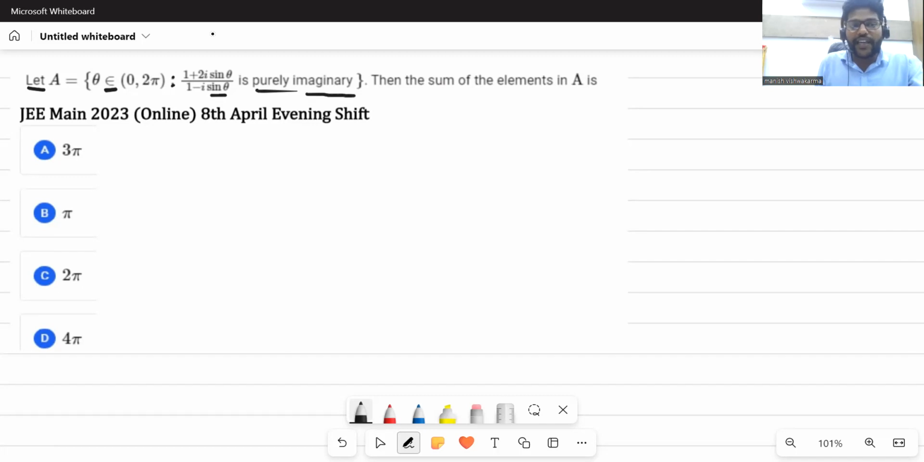So what is A? A is a given set in which the elements are theta 1, theta 2, theta 3, and so on, such that this complex number is purely imaginary. Then what is the question? The sum of the elements in A is. This is the JEE Mains 2023 online 8th April evening shift question. These are the four options given to us. Now let's begin with the solution.